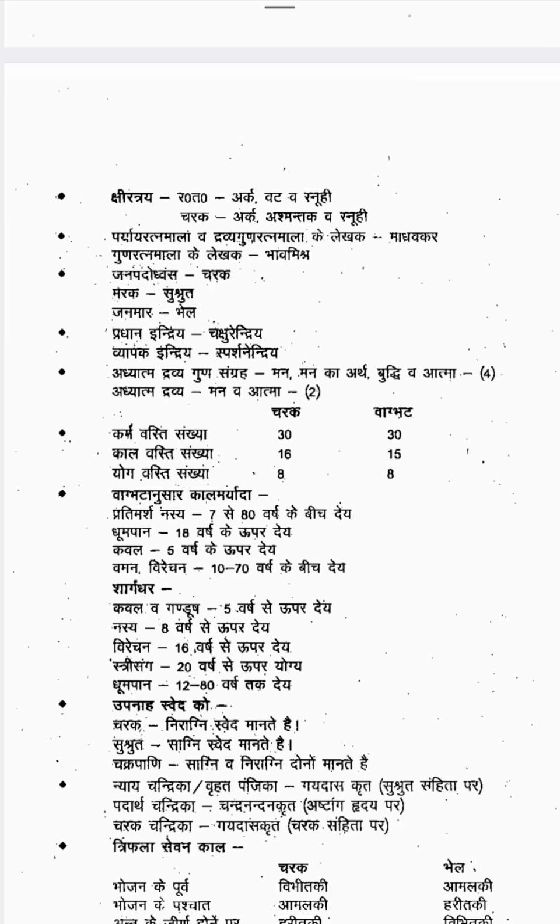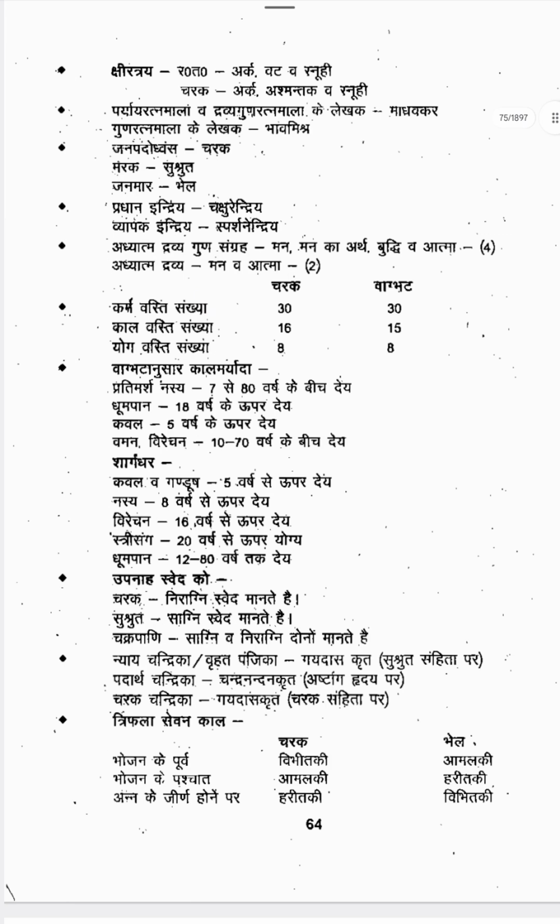Next one is Upanaha Sveda. According to Charaka it comes under the Niragni Sveda category, but according to Sushruta it comes under the Sagni Sveda. According to Chakrapani, you can see Upanaha Sveda in both the types, Sagni and Niragni.